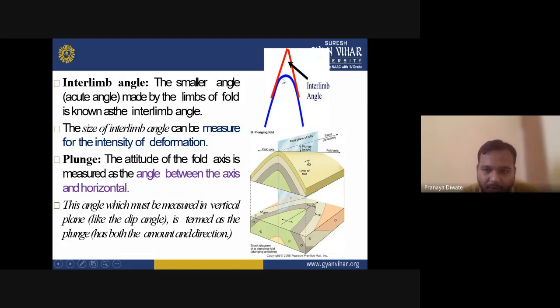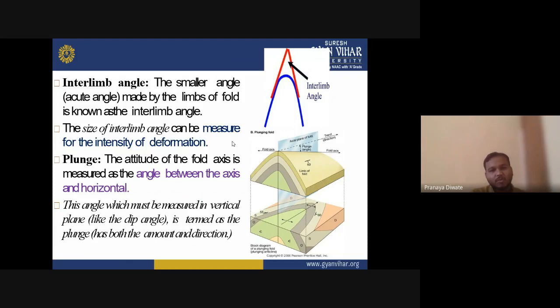You have a fold, and the limbs of the fold make some angle. This angle is known as the interlimb angle. The size of the interlimb angle can be measured for the intensity of deformation.